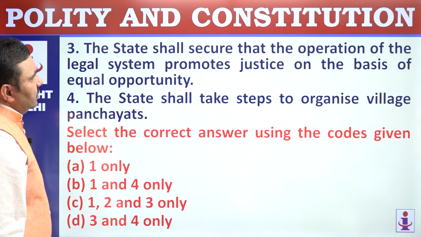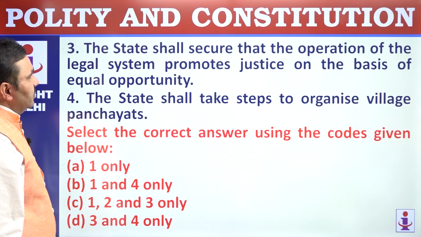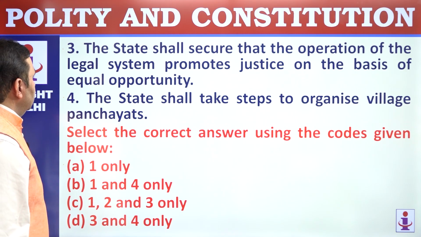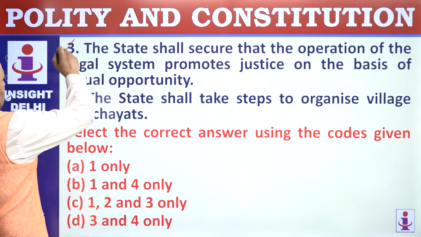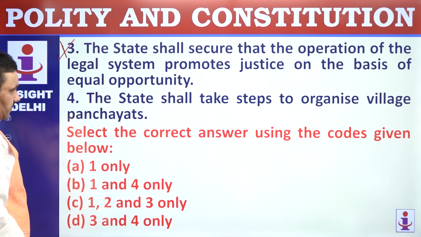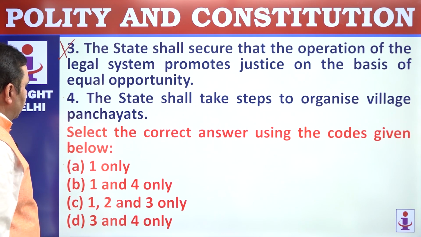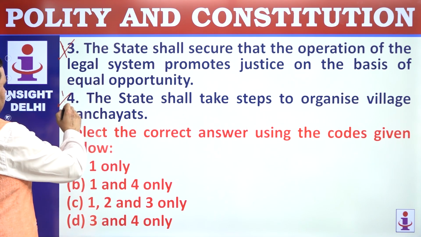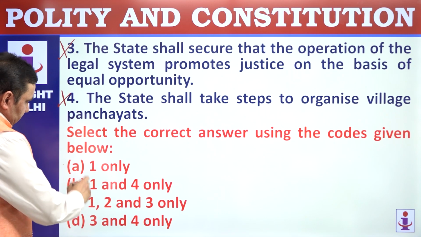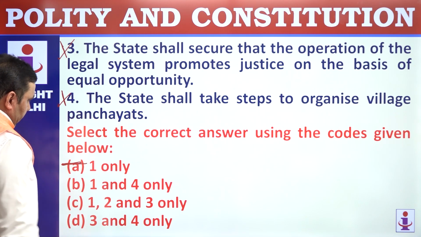The state shall secure that the operation of legal system promote justice on the basis of equal opportunity. That's again not a part of liberal stuff, that's part of socialist principles. The state shall take steps to organize village panchayat. This is a part of Gandhian principles. So only one here in this case, that is A.